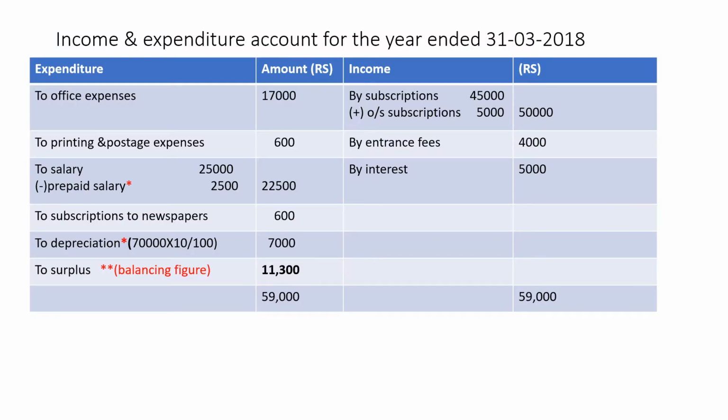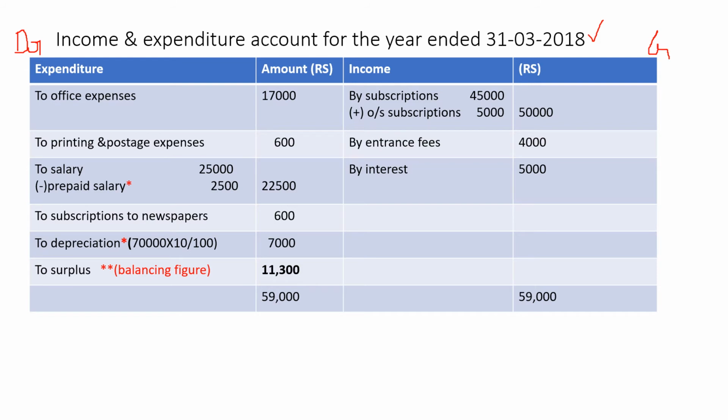Now solution for the second question. Income and expenditure account for the year ended 31st March 2018, which is the current year. Format: expenditure in the debit side. Make sure you write this debit side and credit side.